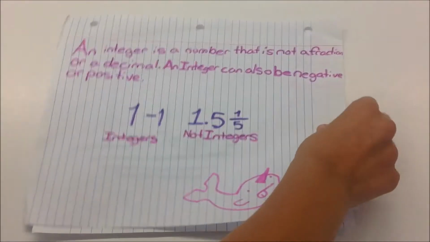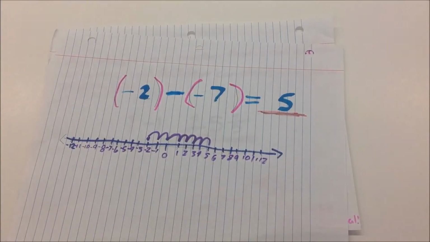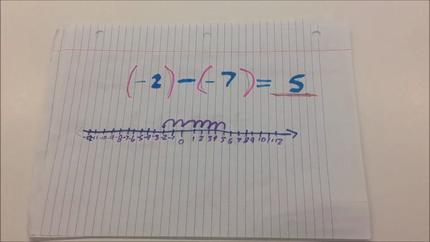Integers. An integer is a number that is not a fraction or a decimal. An integer can also be a negative or a positive. As you can see, -2 minus -7 equals 5. That's because negative minus a negative equals a positive.